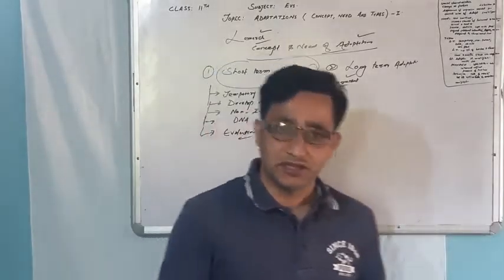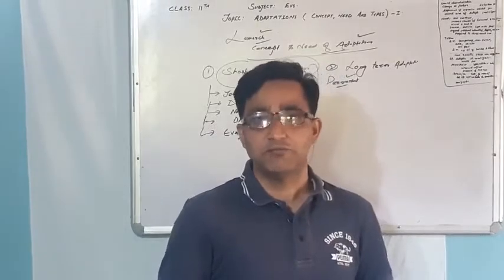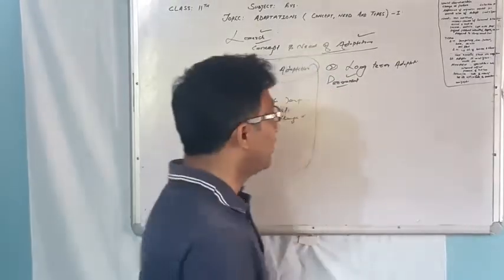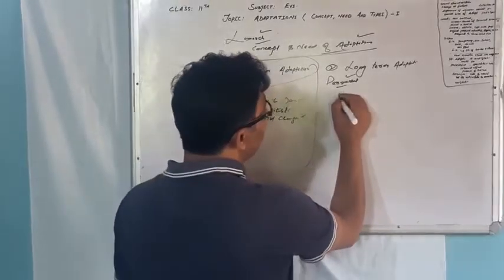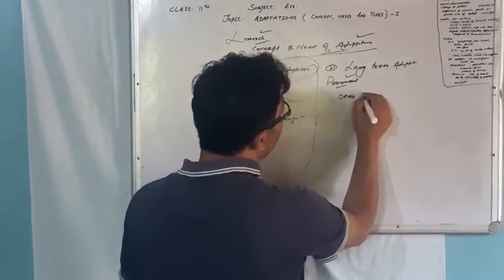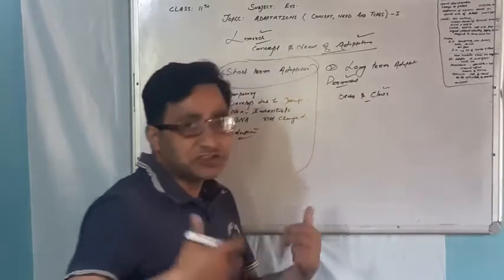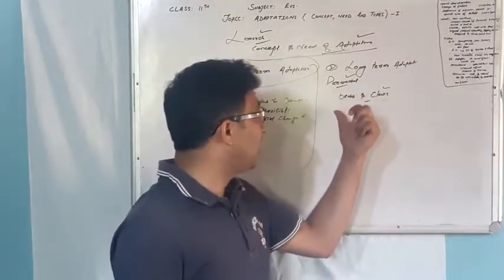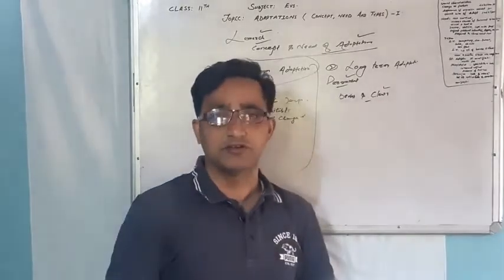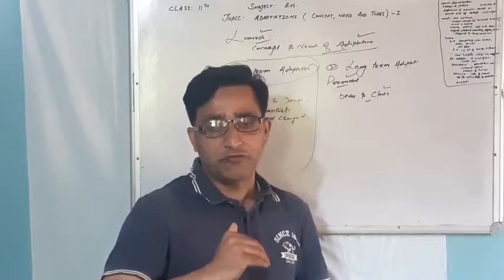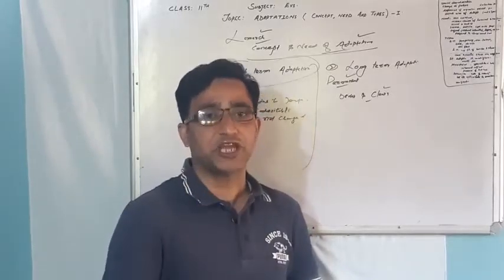We can give some examples in this context. If we talk about the structural modification in the beaks and claws of the birds, they are suitable for feeding and perching habits.